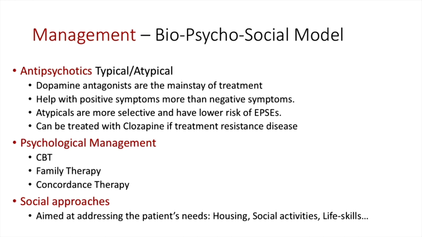And then we'd also need to look at social approaches, and this is aimed at addressing the patient's needs. These are housing, social activities and life skills, and this seems very holistic compared to hospital medicine. However, it's important that we do everything we can to reduce relapse rates, and by fixing all of the social issues, or as many social issues that we can in our patients' lives, we can ensure the lowest risk of relapse of their condition.